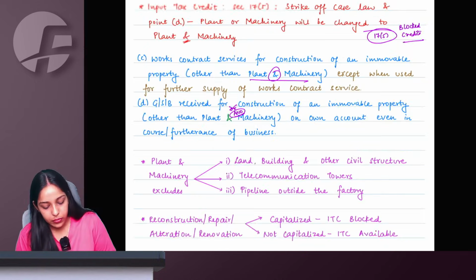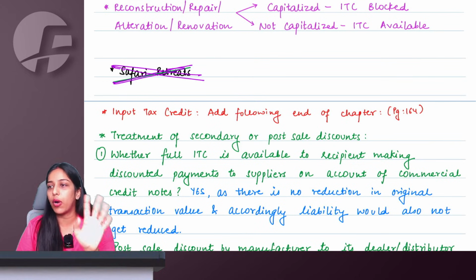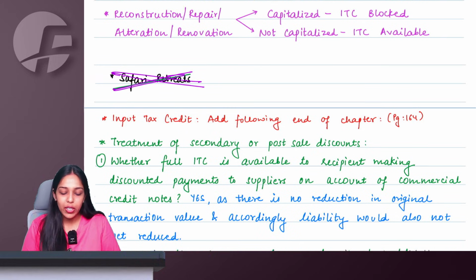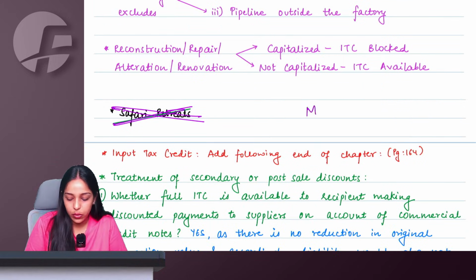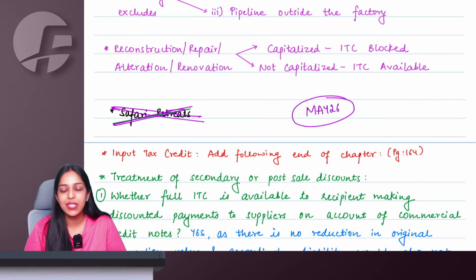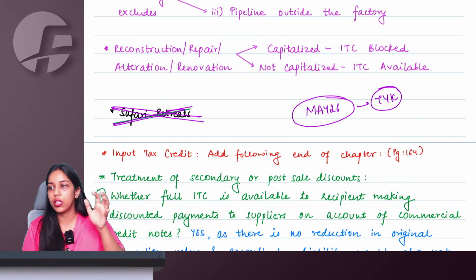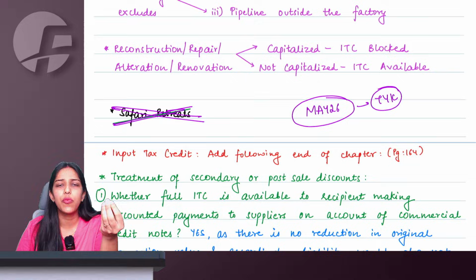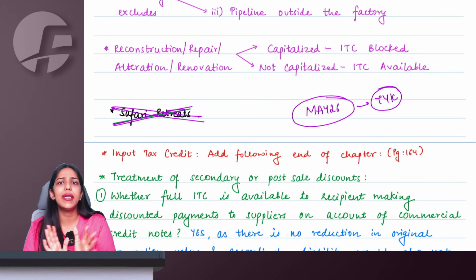Right, ma'am. Okay. Now, one thing which is not very important or relevant for you as such, but still I'm informing you. What ICAI has done this time in the new modules of May 2026 that they have released. For the test your knowledge questions given in the module, wherever there were these works contract or construction related points, they have removed those points, meaning they have not amended the answer.